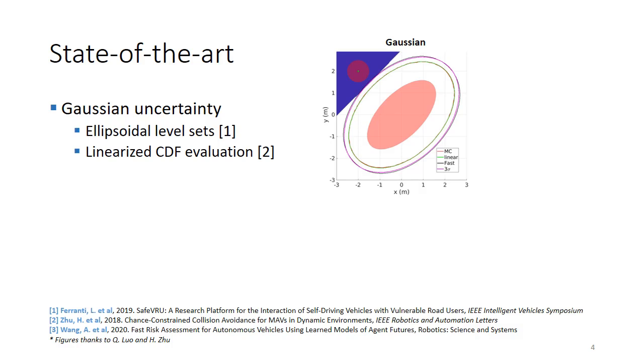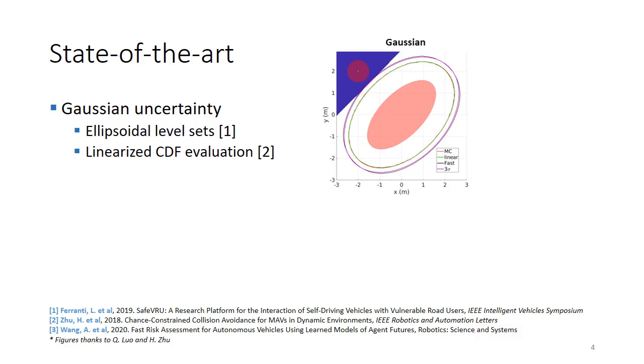In the Gaussian case, there are good solutions. One solution is to look at the distribution and find the level sets. These level sets tend to be ellipsoidal, and so the ellipsoids can be computed exactly and used in computation. This tends to be quite conservative, but it is a simple method. On the other hand, one approach that's very tight is to use linearized collision regions and then evaluate in 1D the cumulative density function, for which we have an expression.